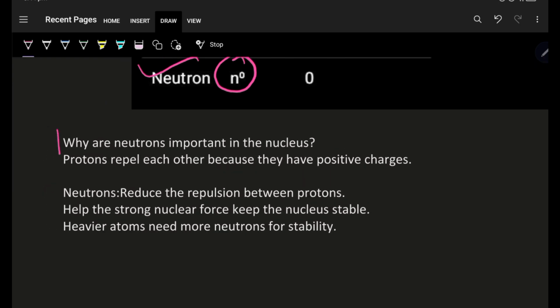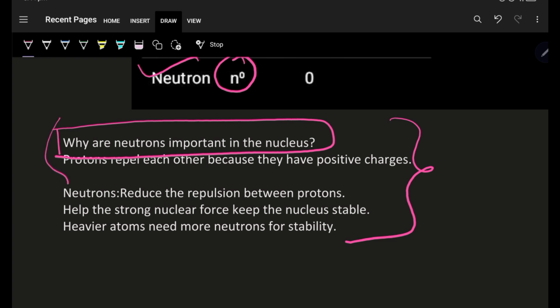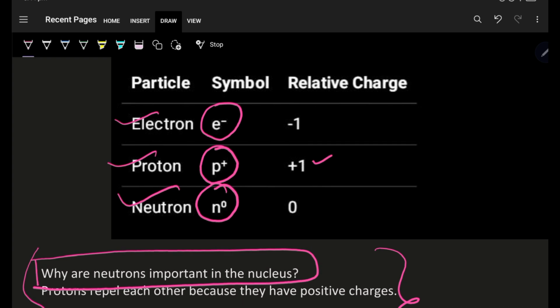Now, this part is of discussion which you try to understand. What is it? Why are neutrons important in the nucleus? And I said, well, when I was actually starting the video, I said, why do we need to study about neutrons separately? As a separate video I gave. See, its importance is that it explains how protons remain inside the nucleus and keep the nucleus stable. You know that protons are all positively charged. Now, inside the nucleus,